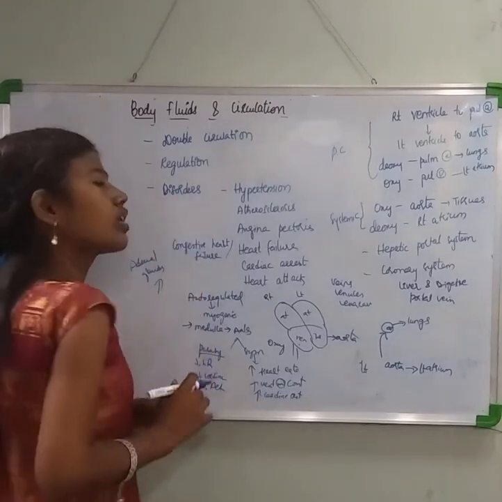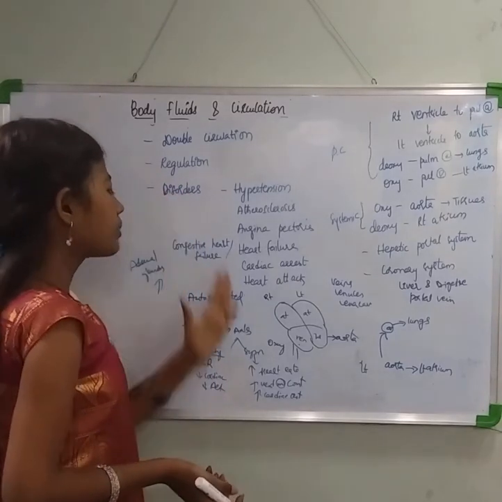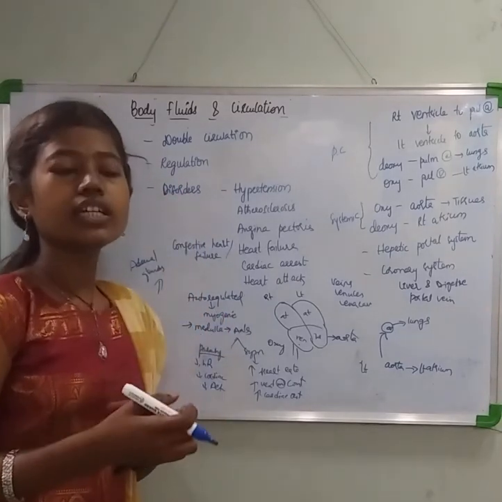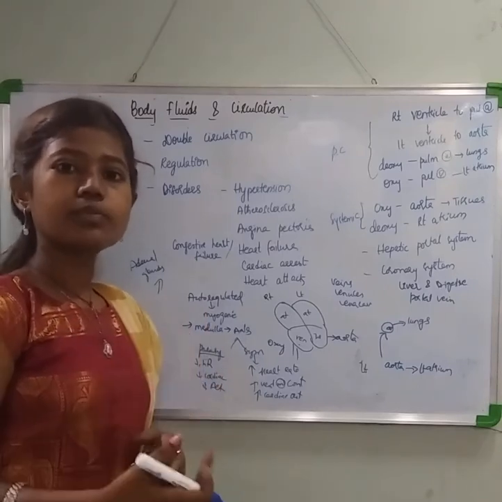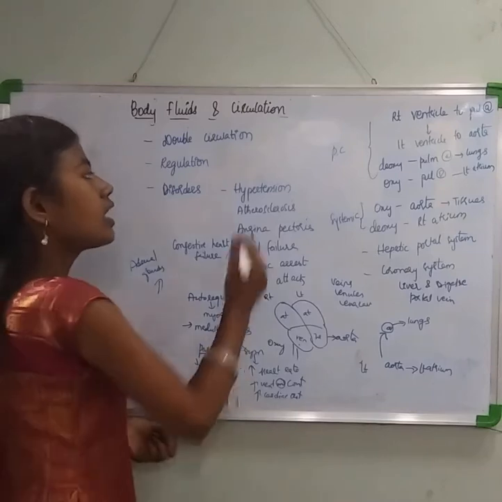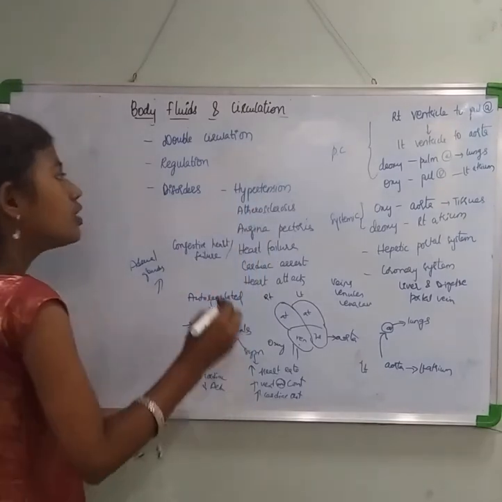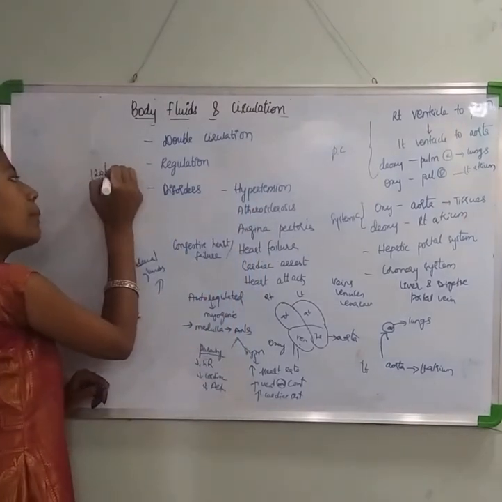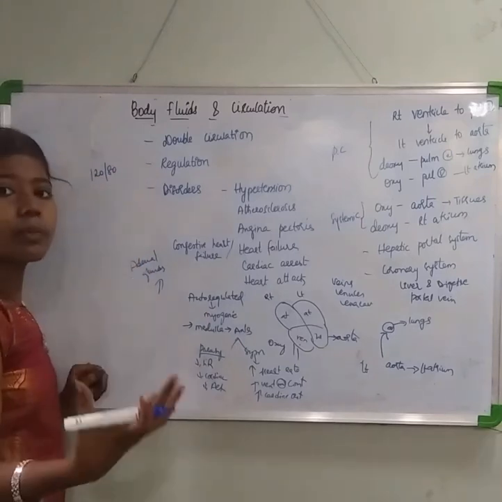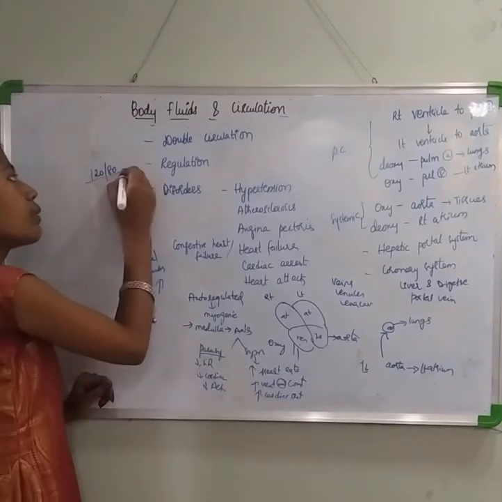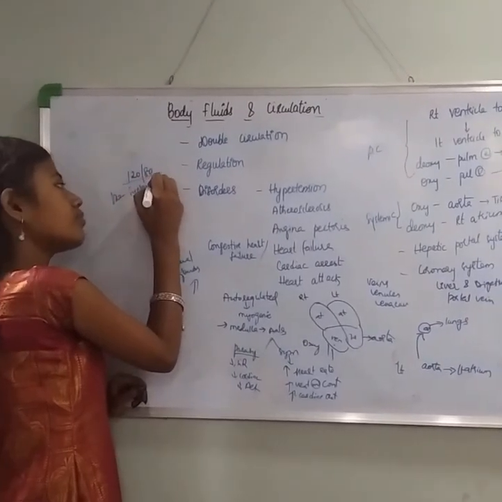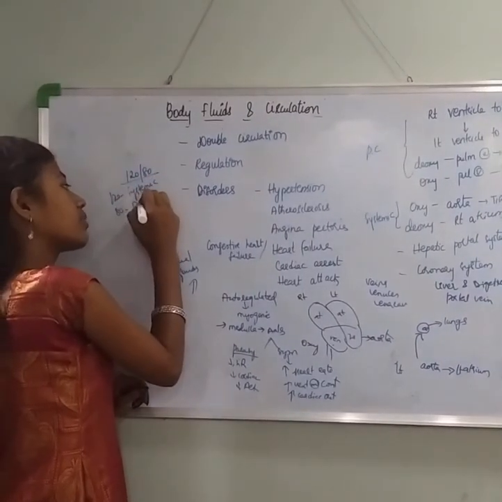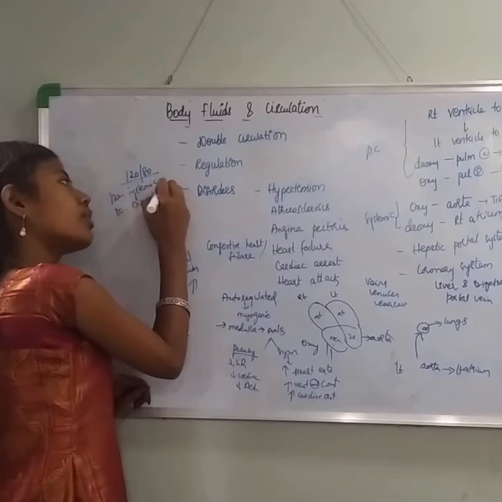Now coming to the disorders of the circulatory system. Disorders occur when there is abnormal functioning of the circulatory system or there is some obstruction in it. Let us discuss hypertension first. When you talk about BP, that is blood pressure, the pressure at which the blood flows, it is usually 120 by 80. The 120 is systolic, 80 is diastolic. So this is a normal BP.